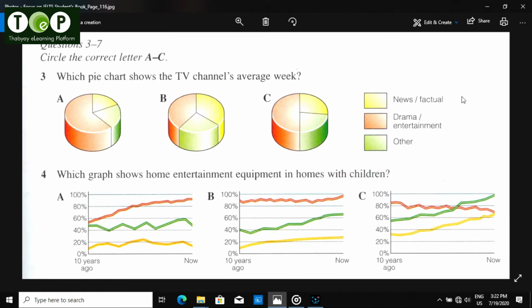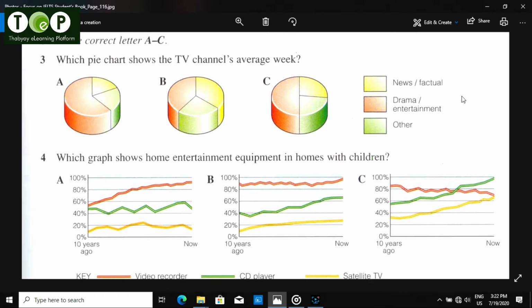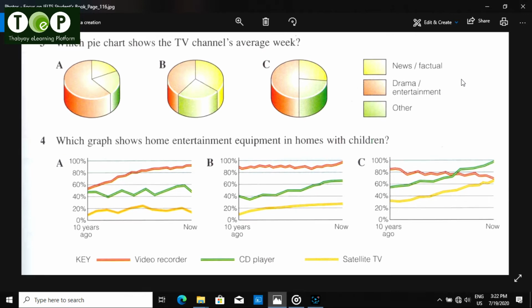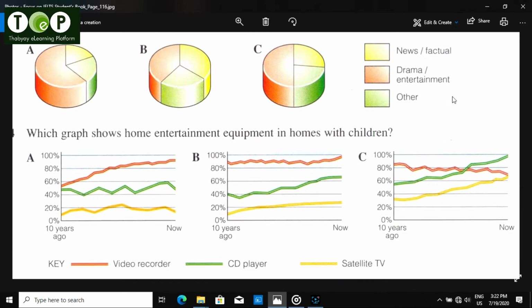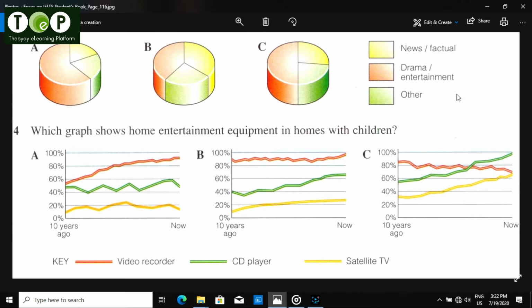Well, news and factual programmes take up just over a quarter of the week, but drama and entertainment is much more popular. That accounts for about half the week's viewing. And the remaining time, about another quarter, I suppose, is all the other things like sport, education, the arts, etc. OK. Well, you might want to try and get data for 1 or 2 other countries, perhaps. Anyway, thanks for that, Amy. Now, Jonathan, over to you.